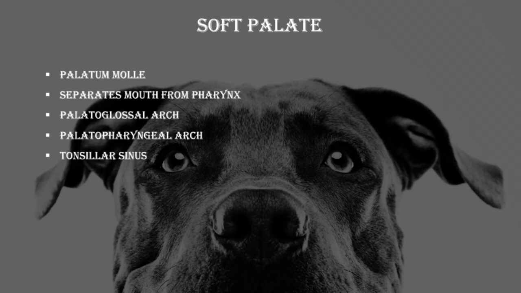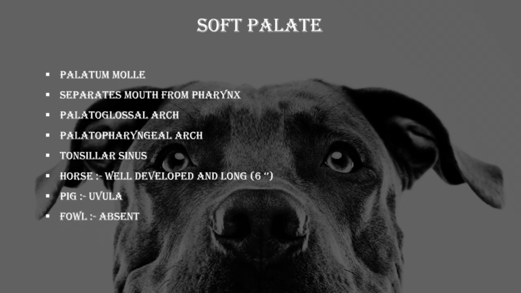The soft palate is well developed in case of horses and is about 6 inches long. In pig, the soft palate has a small median prolongation called as the uvula. In case of fowl, the soft palate is absent.